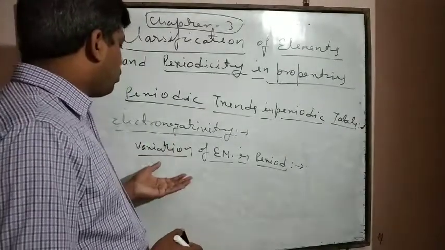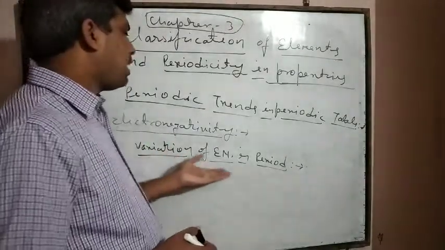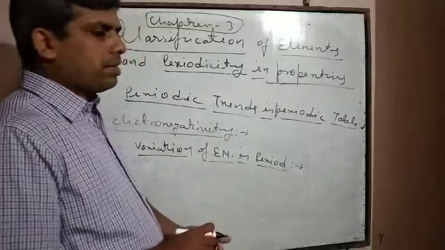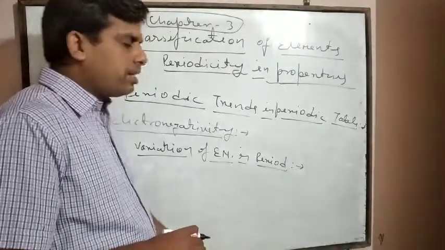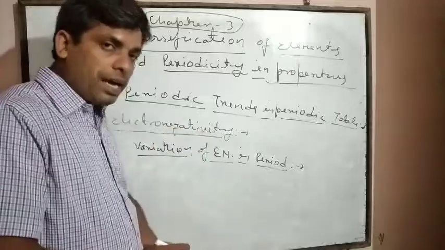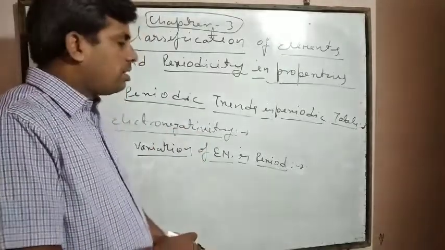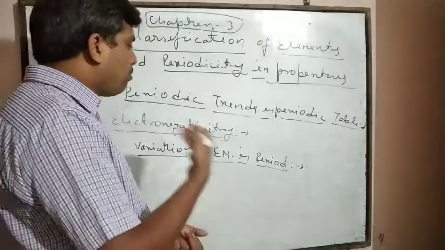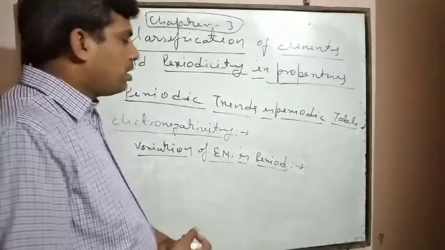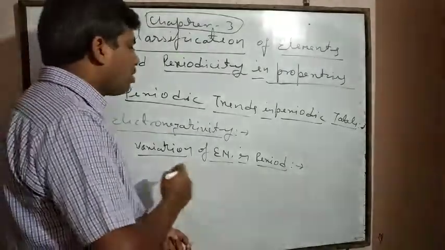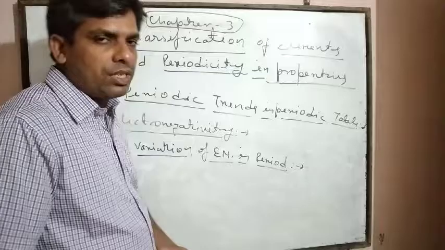Here we are going to discuss the variation of electronegativity in a period. While moving from left to right in a period with a decrease in atomic size, it is difficult to remove an electron from any atom. That's why electronegativity increases.